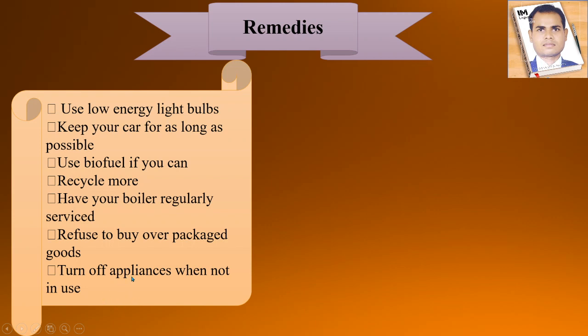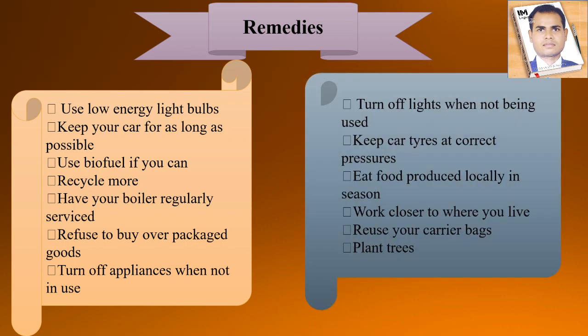If you are using the fridge, the AC, the cooler, like these things, you have to use them, and after that we have to switch them off when they are not in use, right? Now next thing, turn off lights when not being used. If you are not at home, then you have to switch off all the lights. Keep car tires at the correct pressure. This is also one of the important factors, right? We are avoiding these things, right?